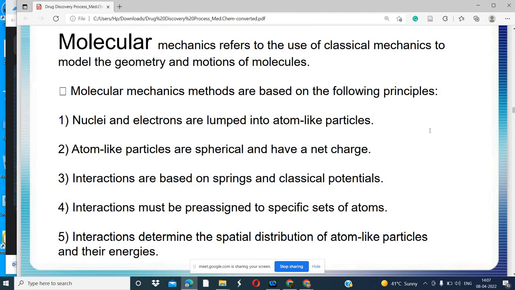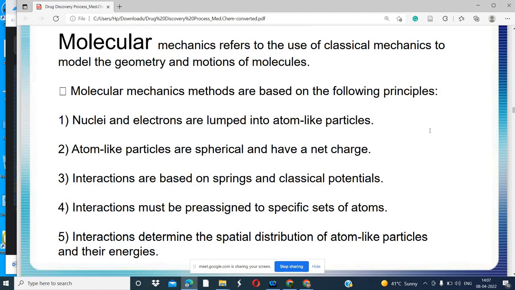What we study in molecular mechanics is how the molecules move. Atom-like particles are spherical and have a net charge. Interactions are based on springs and classical potentials. Interactions must be pre-assigned to specific sets of atoms. Interactions determine the spatial distribution of atom-like particles and their energy.